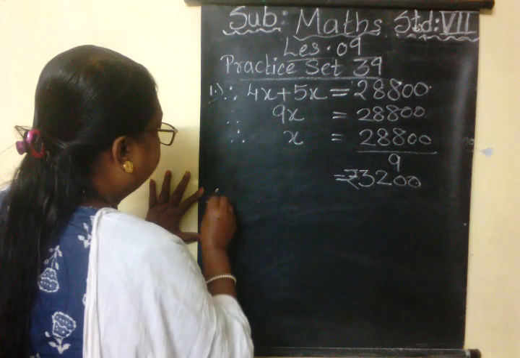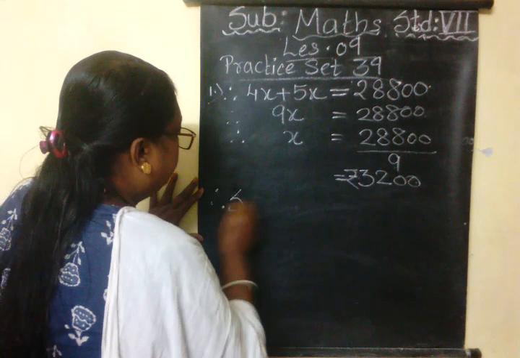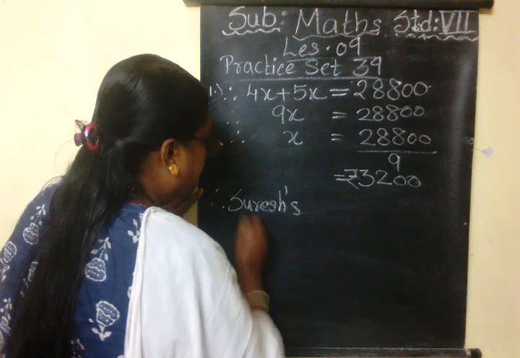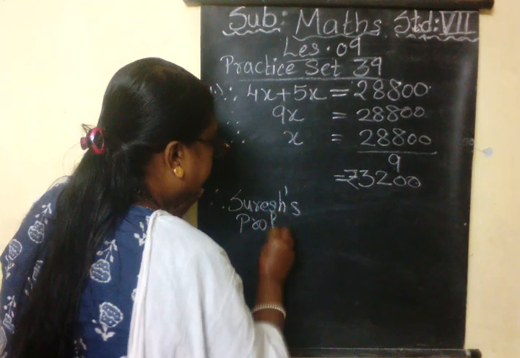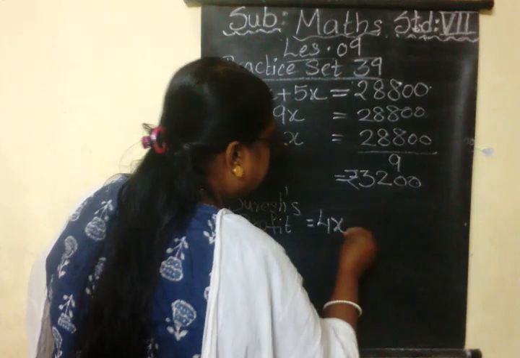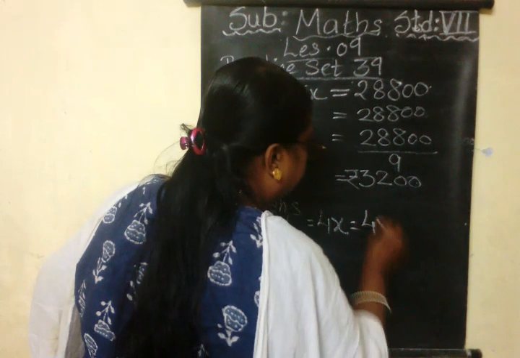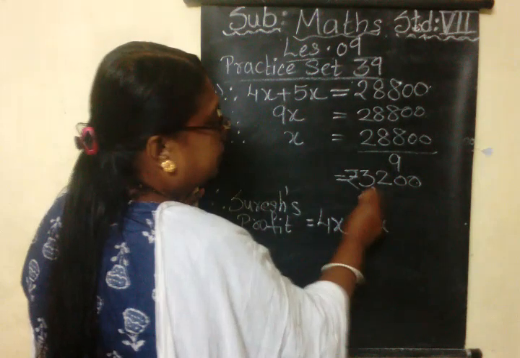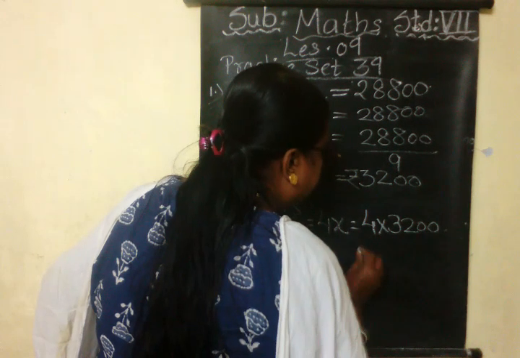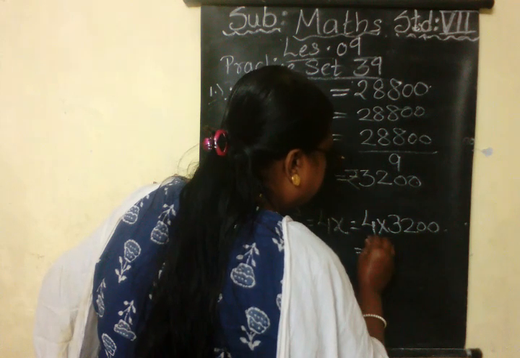Therefore, Suresh's profit is equal to 4x, which is equal to 4 into x, how much? 3,200, which gives me the answer rupees.